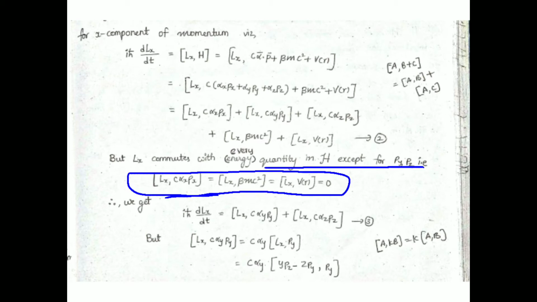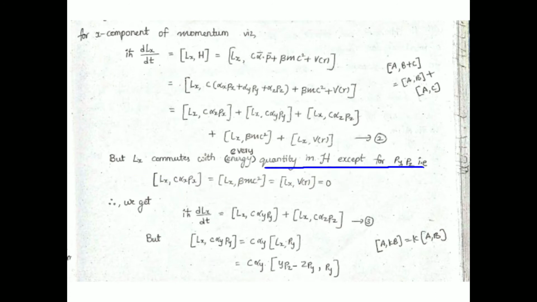It would commute, just like if you apply the AB minus BA formula. This is a kind of constant, and this is also a kind of constant, and for Lx we will get ∂/∂z terms, but here px is there. Based on all this, ∂/∂x and everything, finally we get that they all commute with each other.